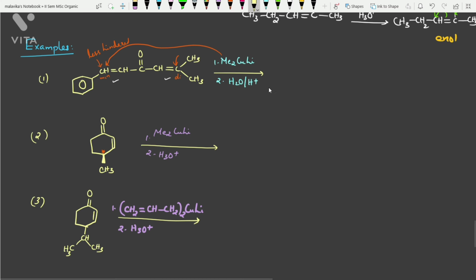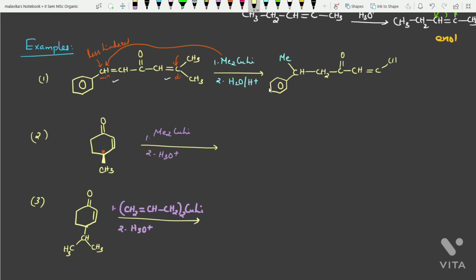So the product, now you can easily write like CH, that methyl group will come from the Grignard reagent. Then here you will have your benzene ring. Okay, then remaining things CH2, after 1,4 addition you can write down the product, CH double bond C, CH3. So here the attack will be from the less hindered side.